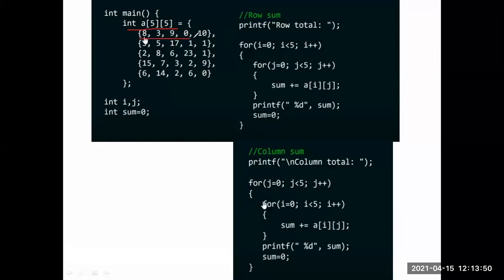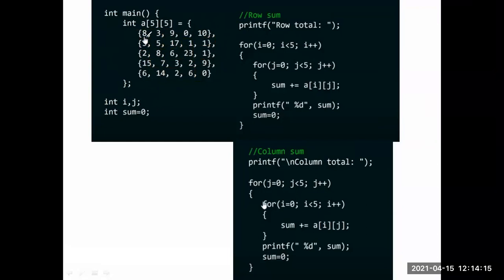This is the first row, this is the second row, the third row, the fourth, and the fifth row. Then first column, second column, third column, fourth column. These are the values I give here. So I want to print the sum, the row values.